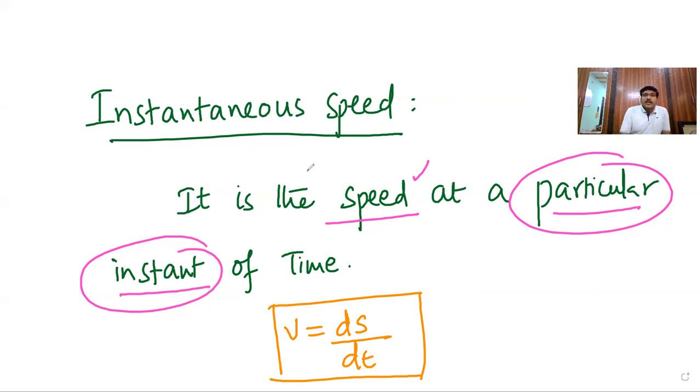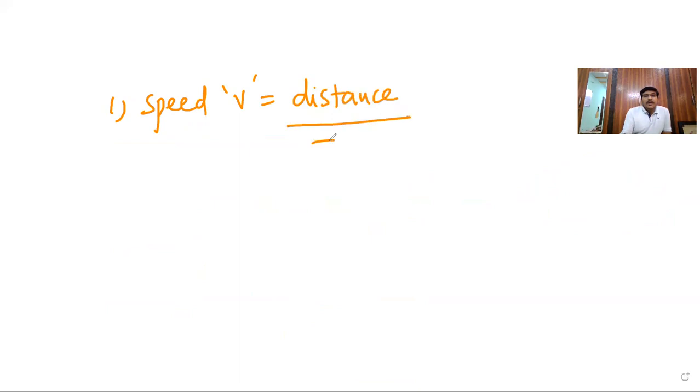Now, here I write those things clearly. First one is speed, notation V, distance by time. Clear?